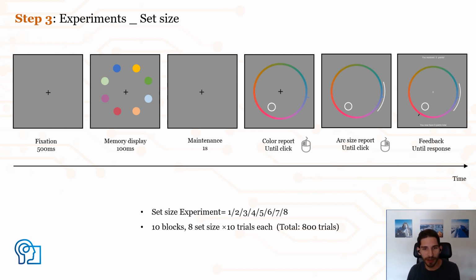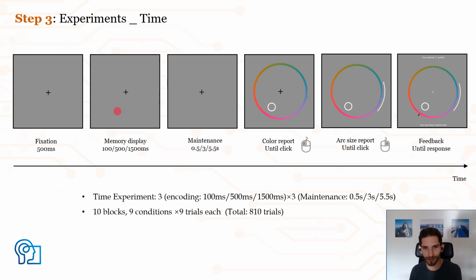In the set size experiments, people saw a display of 1 to 8 items, and then after 1 second, they had to reproduce it and give an arc width. In the time experiments, participants saw only one item, and we manipulated independently how long the item was presented for and how long people had to maintain it in memory.